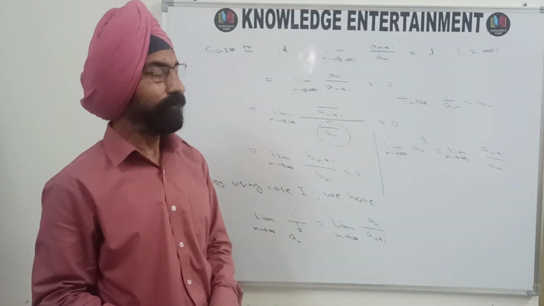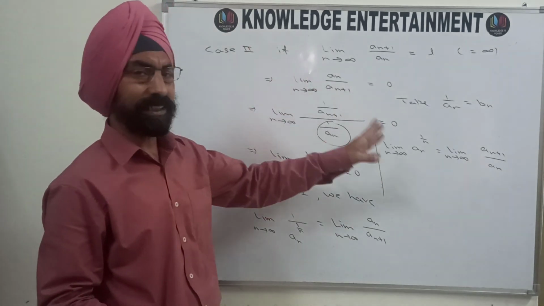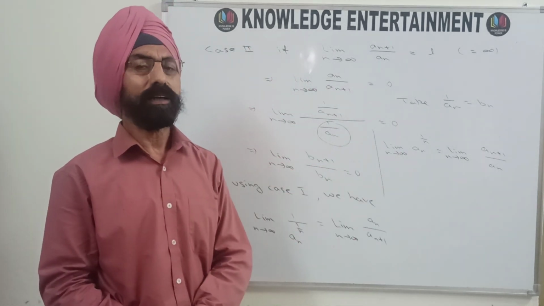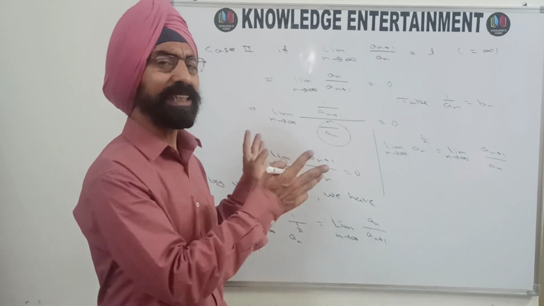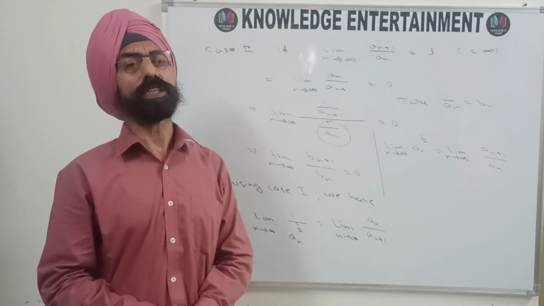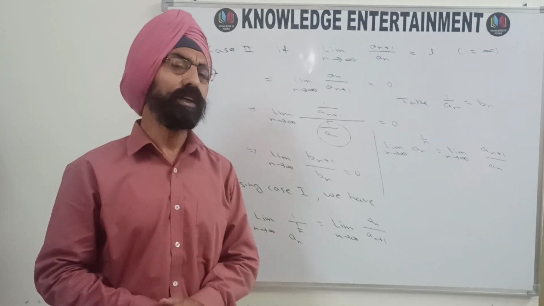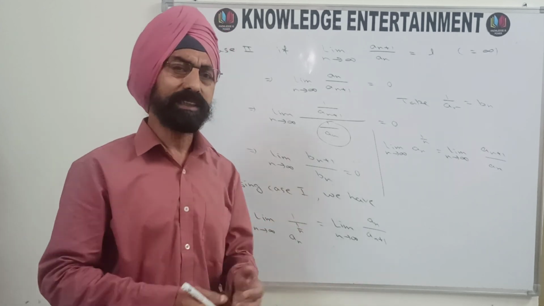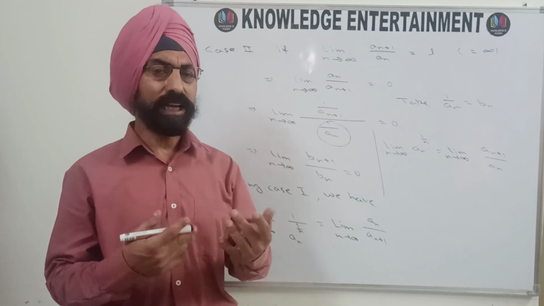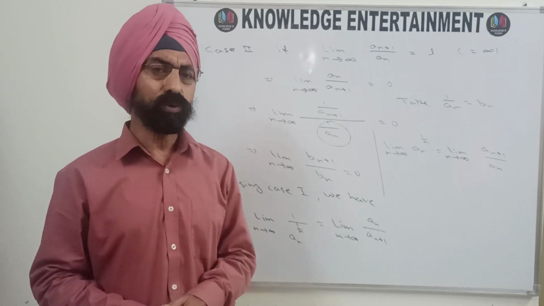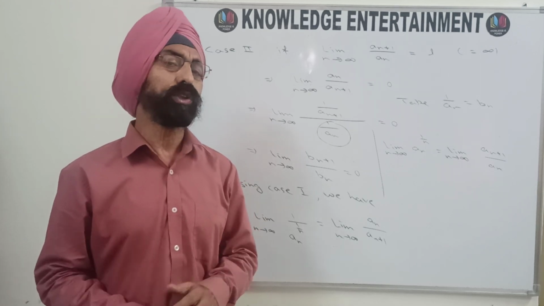That means in the second case, Cauchy's second theorem also holds well. So this is the complete proof of Cauchy's second theorem on limits. In the next video, we will discuss its converse as well as Cesaro's theorem, and if time allows, we will move on to Cauchy's Stolz theorem as well.